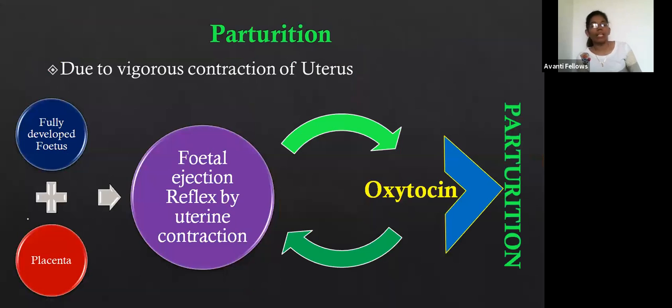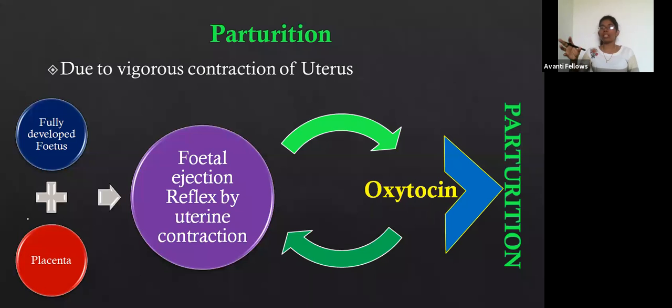Okay, next we are moving to the next topic, that is parturition. So what do you mean by parturition? So far we have seen how the male and female gametes develop and fuse, and the zygote forms.